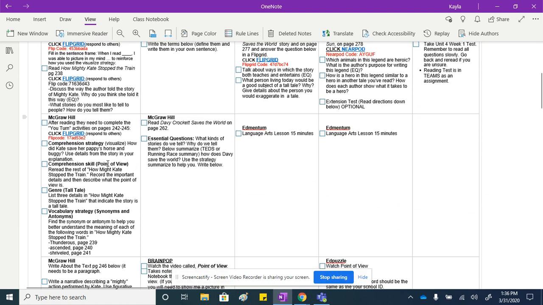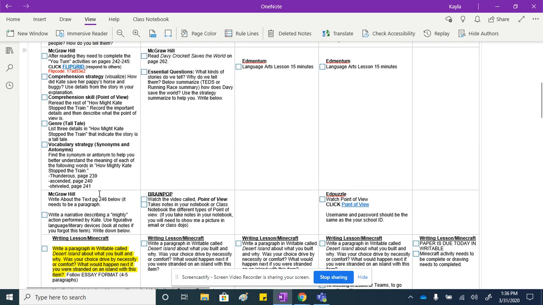Then after that, you've got to go through all the skills on pages 242 to 245, which is right after this story. You need to read through each skill for comprehension strategy, skill, genre, and vocabulary, and you'll go through these questions and answer them in this Flipgrid. This Flipgrid will be at least 5 minutes. You have to answer these questions. These questions will also be in the Flipgrid, so if you forgot, or have this open in split screen.